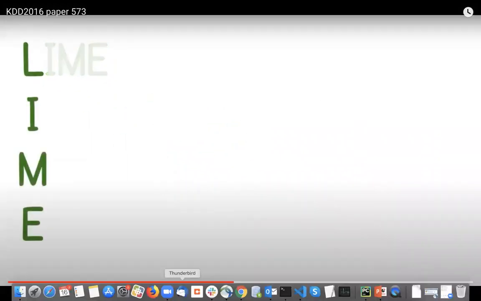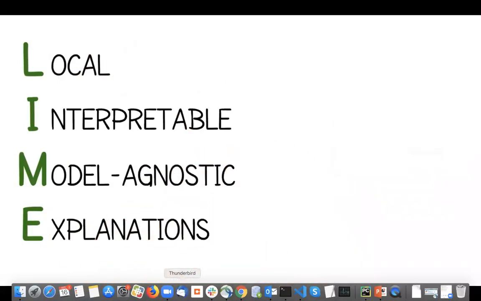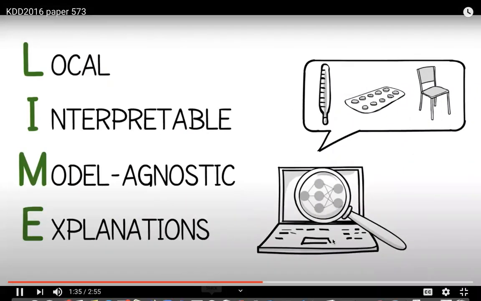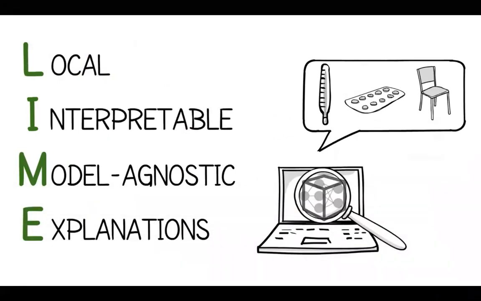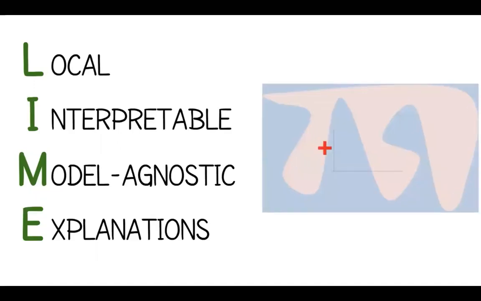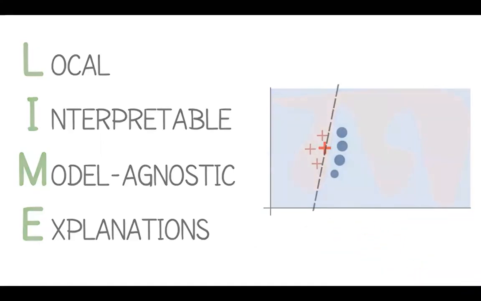LIME is short for Local Interpretable Model-agnostic Explanations. Let's look at this acronym from the bottom up. We know what explanations are. By model agnostic, we mean that LIME treats the model as a black box so that it works for any model. Interpretable means that the explanation produced by LIME is simple enough for a human to understand. Finally, local refers to how we get these explanations. LIME approximates the black box model locally in the neighborhood of the prediction being explained.